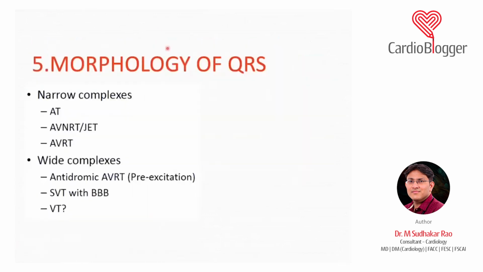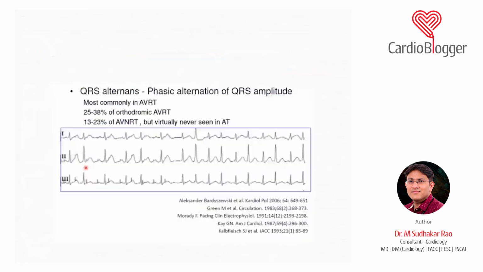As I already discussed, narrow QRS complex morphology is atrial, AVNRT, AVRT, atrial tachycardia. Wide is something which is an antidromic AVRT, a VT, and an SVT with aberrancy. QRS alternans mostly goes in favor of AVRT and is most commonly seen in orthodromic AVRT. Rarely it can be seen in AVNRT also, but never in atrial tachycardia.